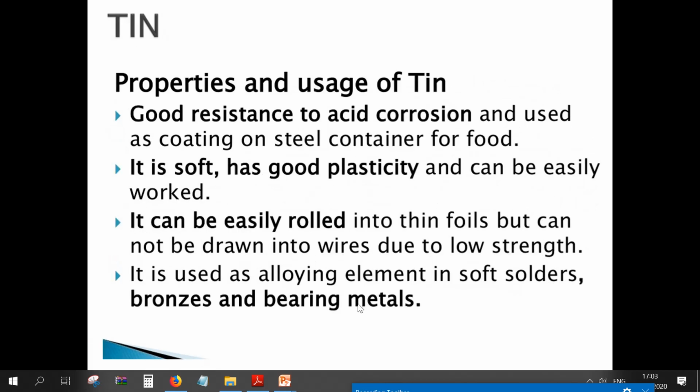Low melting point and high fluidity. It has a very low melting point and higher fluidity, which makes it most suitable for pressure die casting. In most pressure die casting, we use zinc.